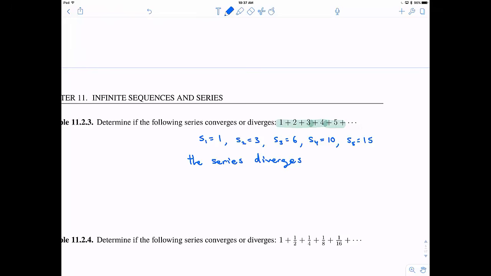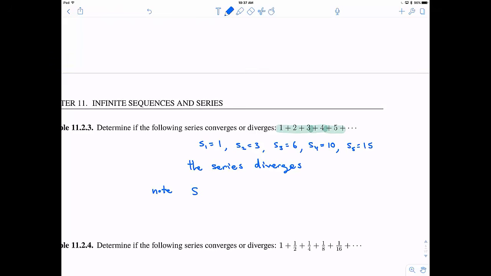It looks like it diverges. If we wanted to prove this with a little more rigor, I should note that we can actually find a formula for S sub n, and this is equal to n times n plus 1 over 2. Of course you should be skeptical, so let's double check that this lines up with our first few values.